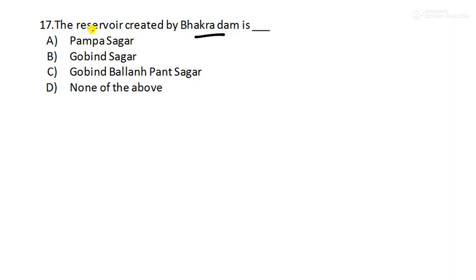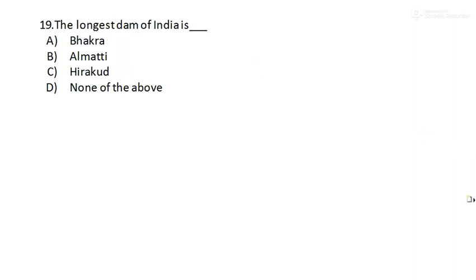There is a reservoir by the name what? The answer is Gobind Sagar. Option B is right. Pampa Sagar is on the Tungabhadra project. Govind Ballabh Pant Sagar is on the Rihand Valley project. So you have to remember these names also. Next is question number 18.